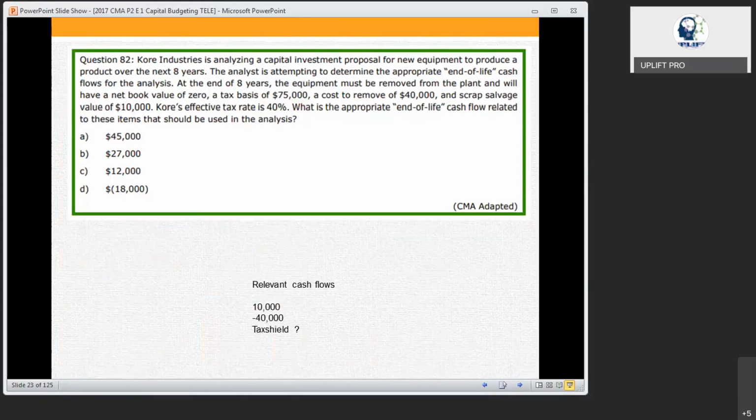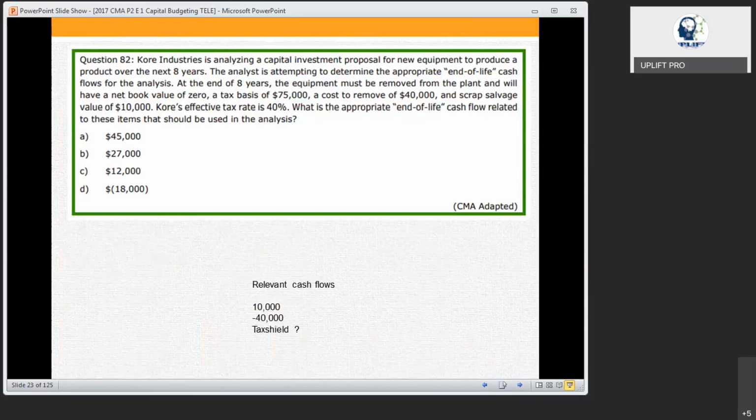But it has a depreciated value of 75,000 for the tax. And to remove that particular machinery, you have to spend $40,000. But there is somebody to buy that for $10,000.